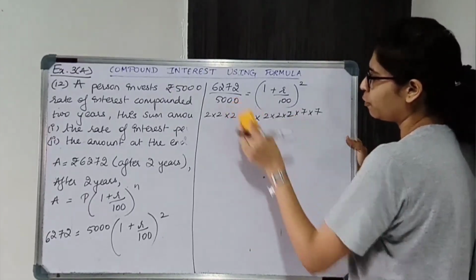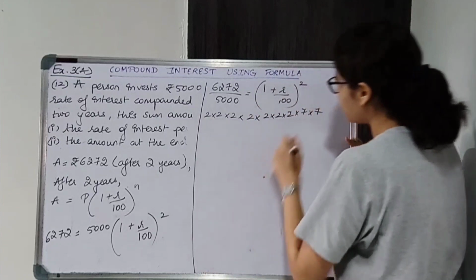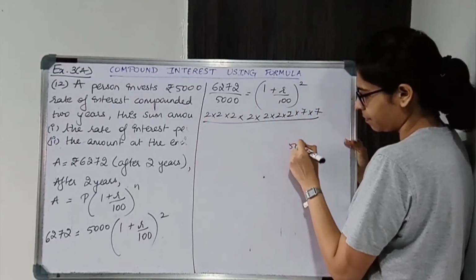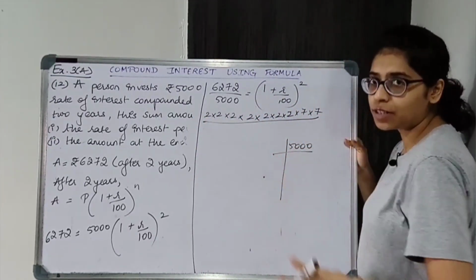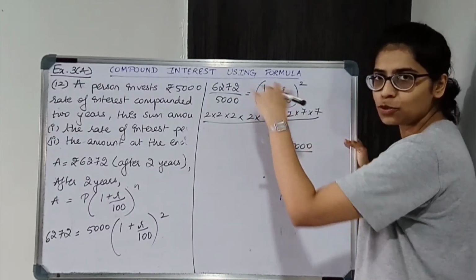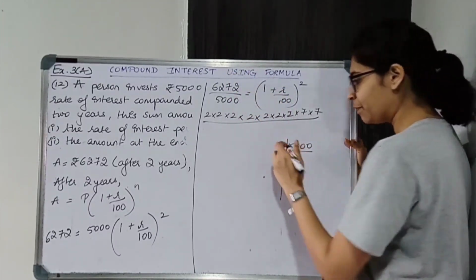Now for 5,000, we find the factors of 5,000. This is just in case you have trouble, okay? Otherwise, if you can directly cancel out, it's good for you.